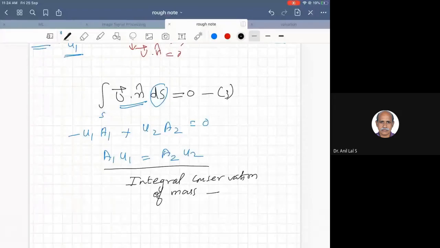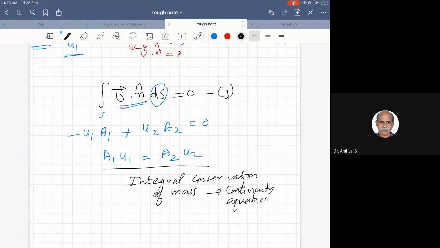We call it the continuity equation. It is applicable for a converging diverging passage as a whole. We are looking at it as a whole and seeing what the continuity is.